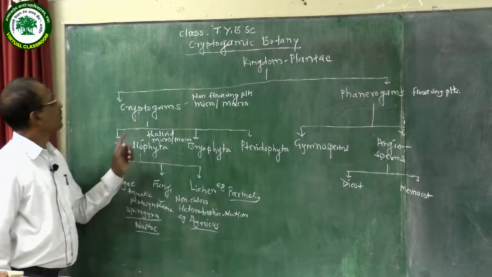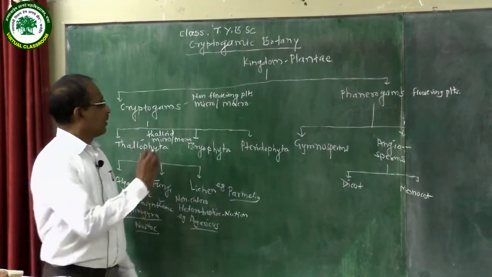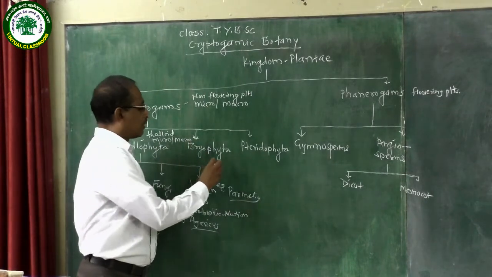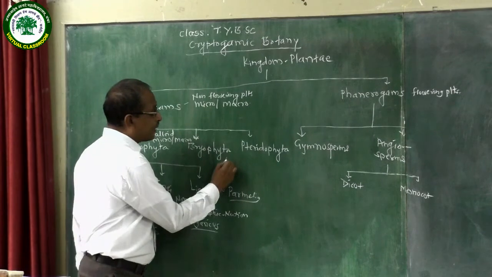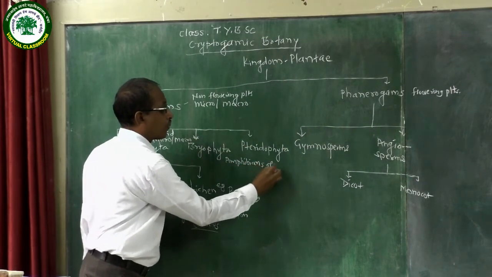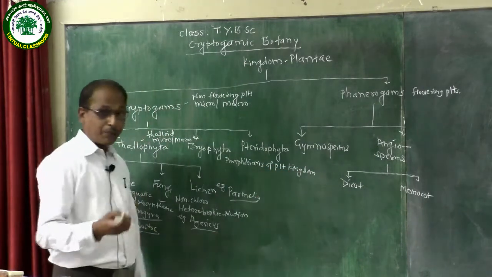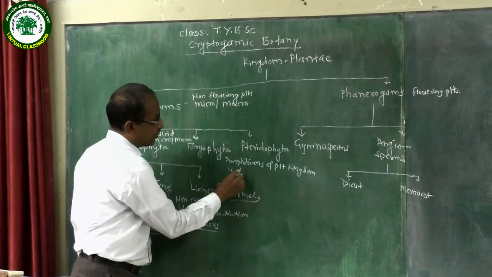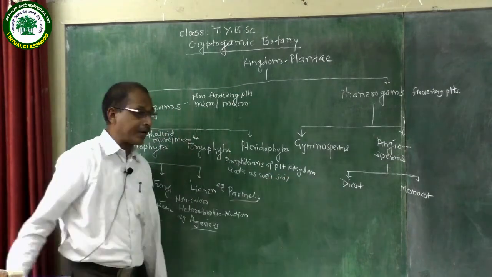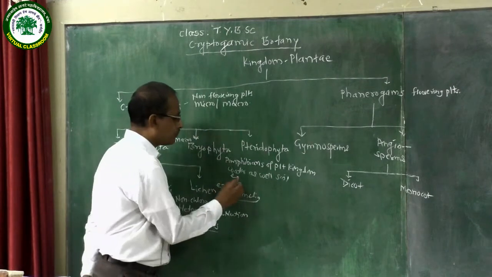The next to the Thallophyta there is a Bryophyta. Bryophyta, they are commonly called as amphibians of plant kingdom. They are found in water as well as on the moist soil. Mostly bryophytic plants they are found in rainy season. Example, Riccia.